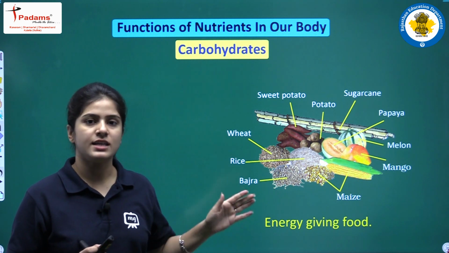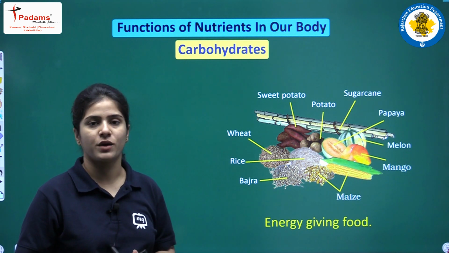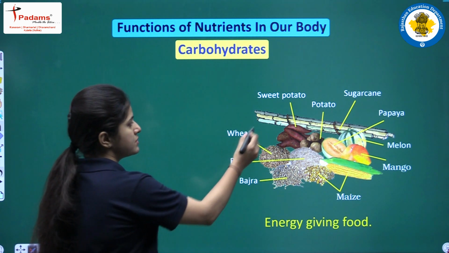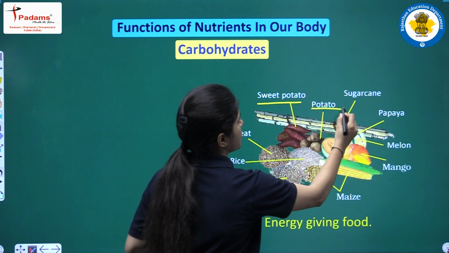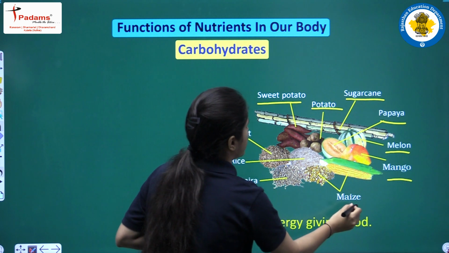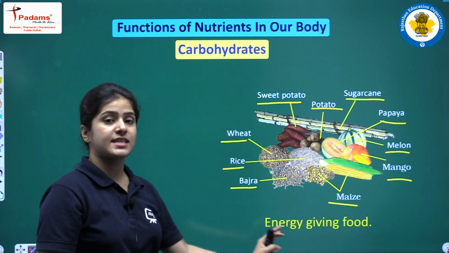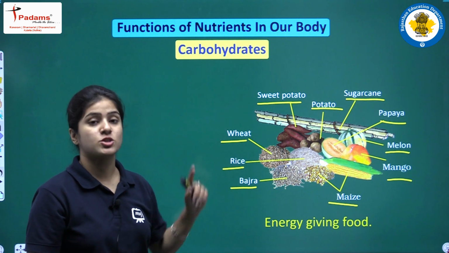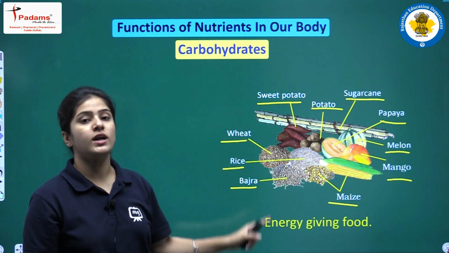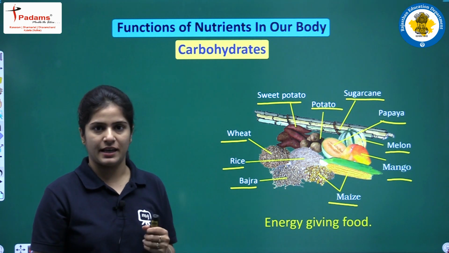These are the food items that give you a lot of energy. For example, sweet potato, potatoes, sugarcane, papaya, melon, mango, maize, bajra, rice and wheat. These are examples of carbohydrates. So bachcho, carbohydrates are called energy giving foods, the foods that give us energy.